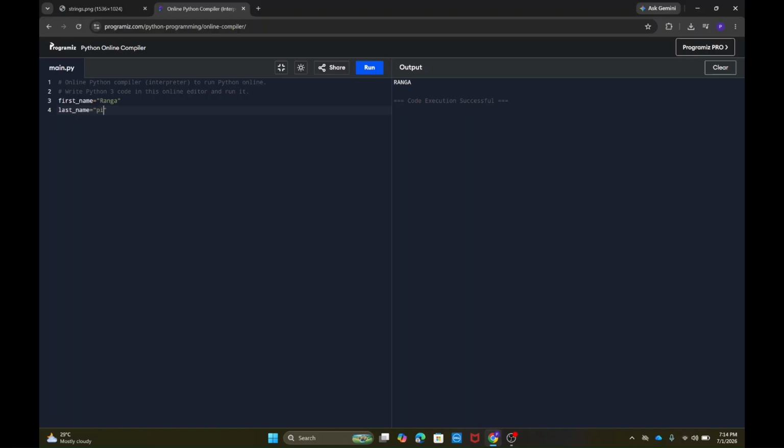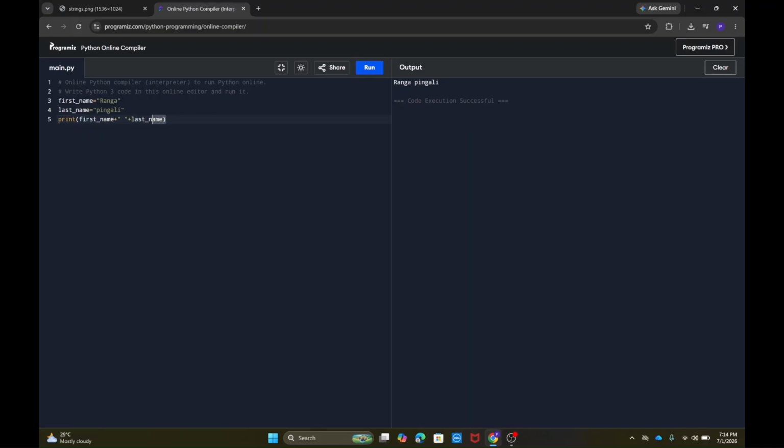as Pingali, and if I print first name plus last name, what will happen? Can we add strings? Yes, we can. So Ranga and Pingali gets added and that will be printed. But here you can see there is no space. In order to add a space, I can do this. So I will add a space here, and yeah. In this way, first name and there will be some space and then there will be some last name. Yeah, now we have a space.